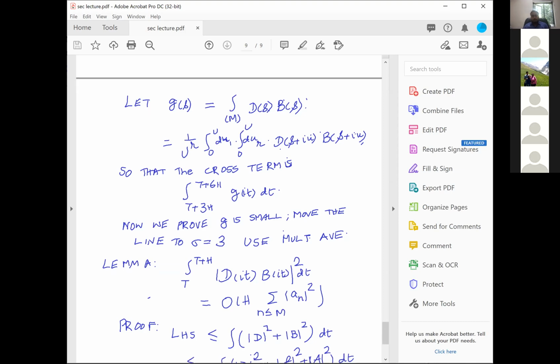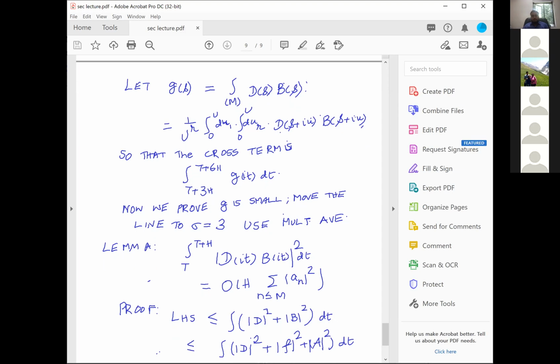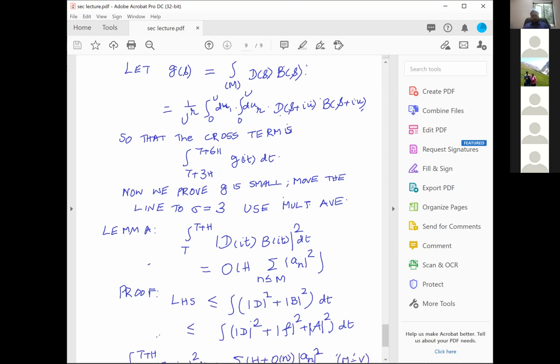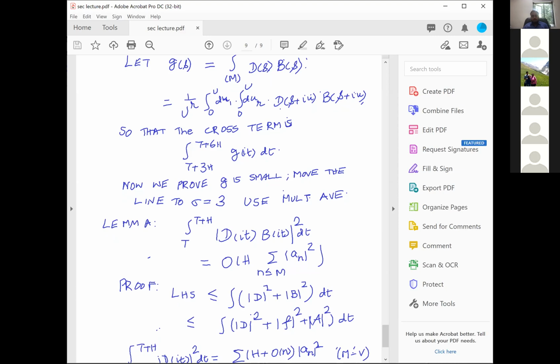Let's do that. LHS is less than the integral of |D|² plus the integral of |B|², because I am just using the fact that |D(it) + B(it)|² is less than or equal to |D(it)|² plus |B(it)|². B has the only information, as I was telling, that B has the only information f minus a, and that's the only information which I can use. Therefore, that is |D|² plus |f|² plus |a|² dt.